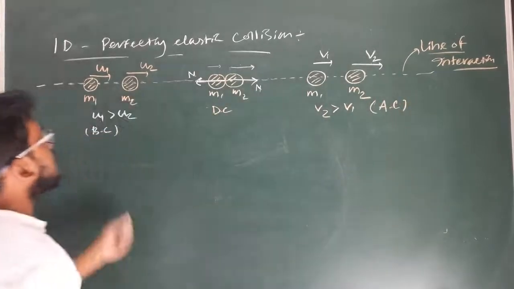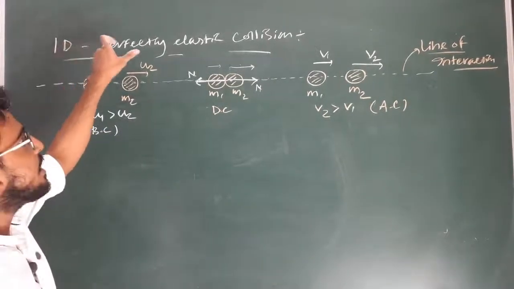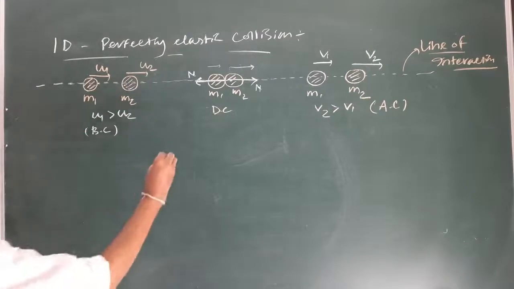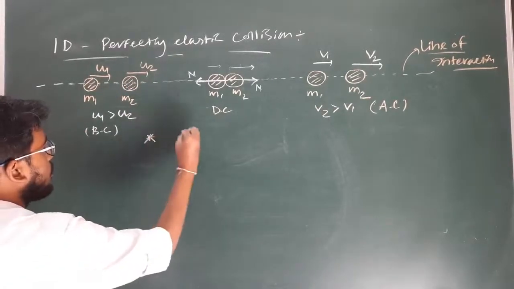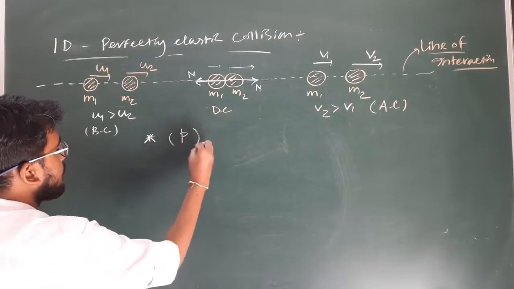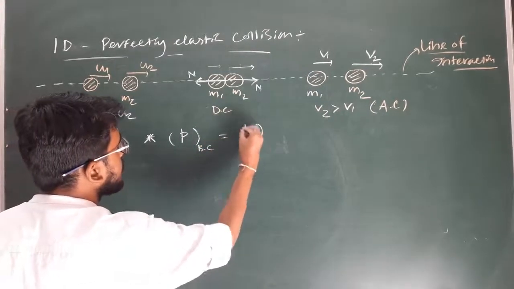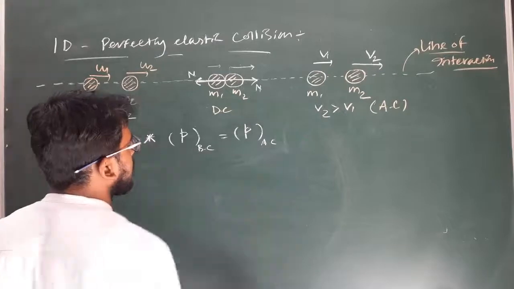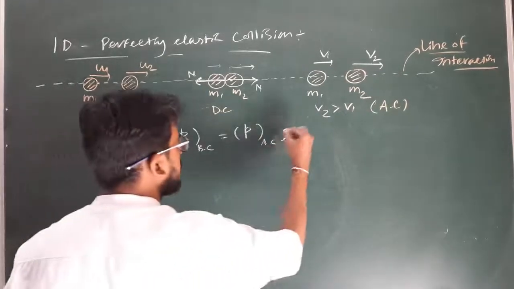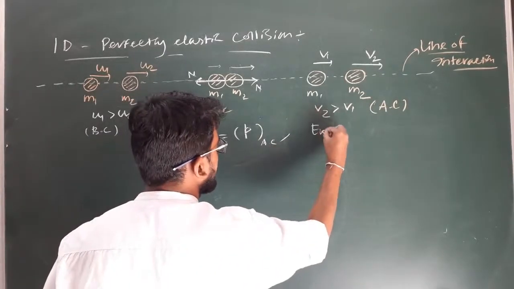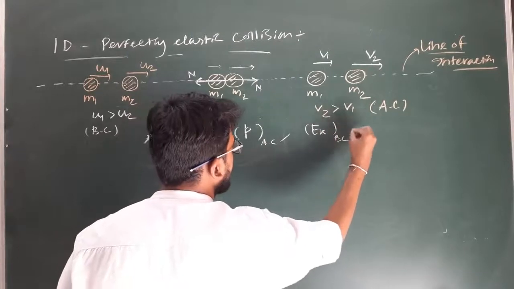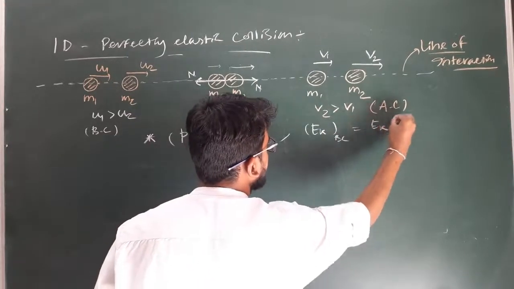Clear? So as the collision is perfectly elastic, we can write that the total momentum of the system before collision is equal to the total momentum of the system after collision. And also the kinetic energy of the system before collision is equal to the kinetic energy of the system after collision.